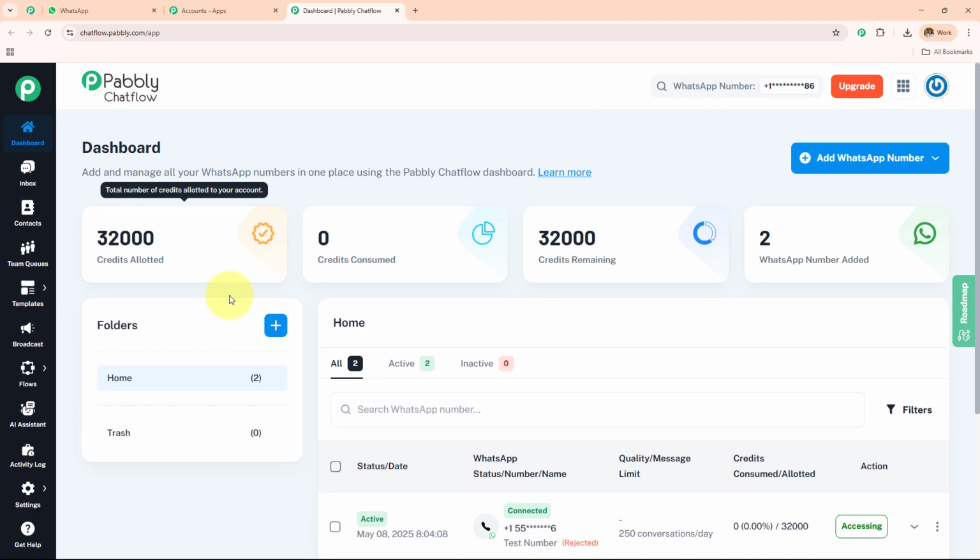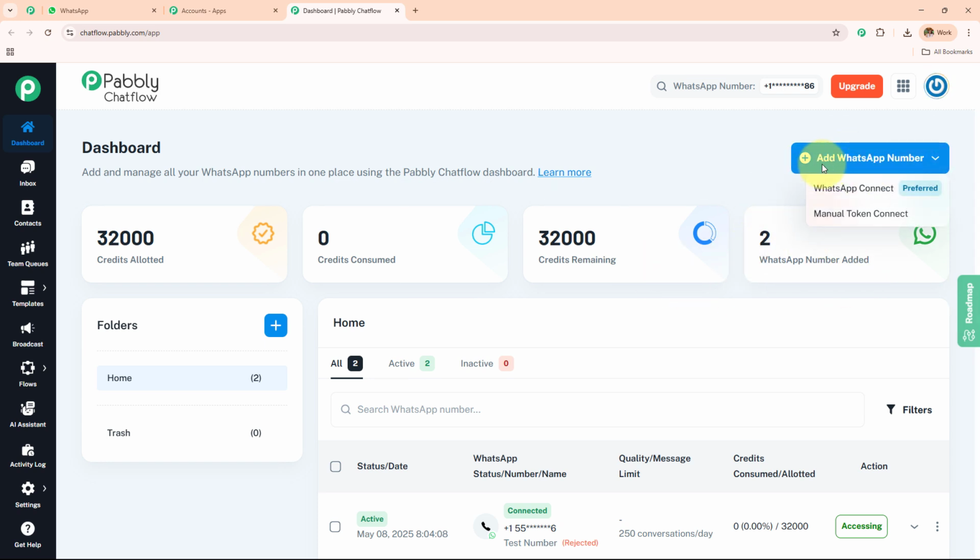You can see the credits allotted, credits consumed, credits remaining, and the WhatsApp number added. To add a new WhatsApp number, you simply need to click on this Add WhatsApp Number. You can connect your WhatsApp number with the help of this WhatsApp Connect, or you can use a manual token to create your own Pabbly Chatflow account.